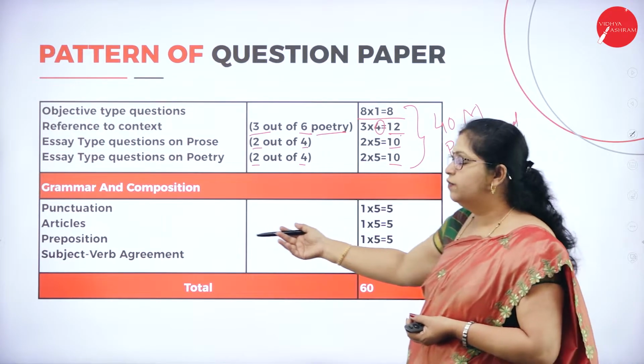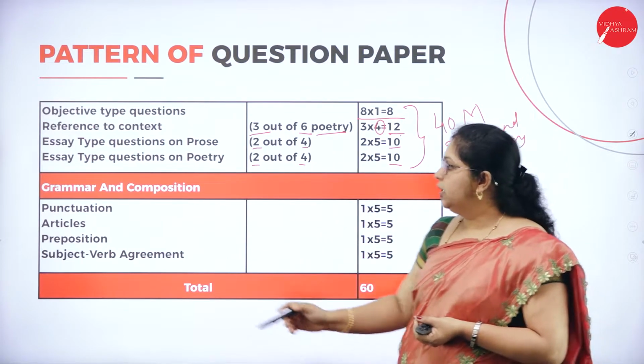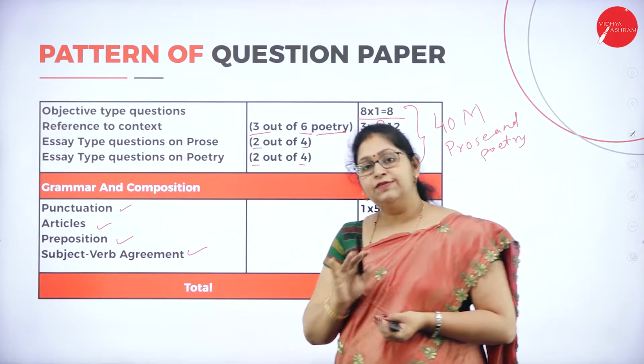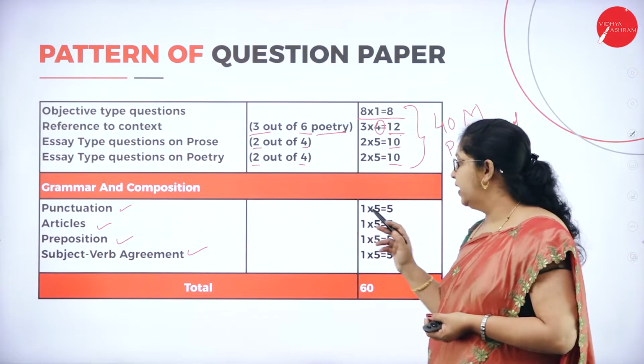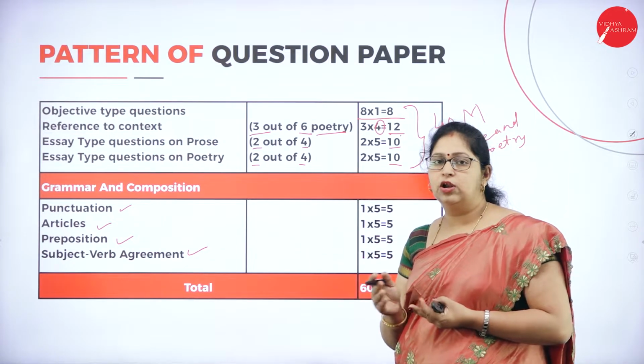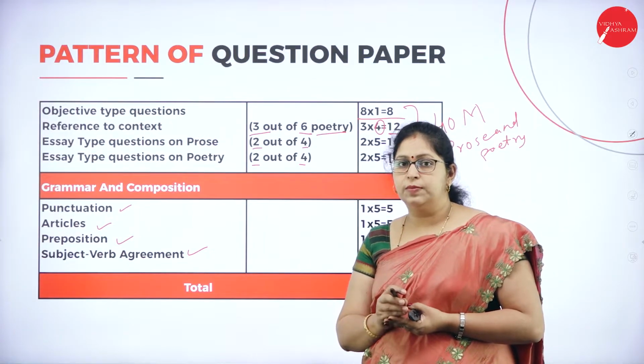Then we'll come to the language component, or grammar and composition. Here each one of these will be asked for 5 marks. Okay, so you'll have 5 questions, 1 into 5. It can be in the format of fill in the blanks, or it can be to choose from the bracket.